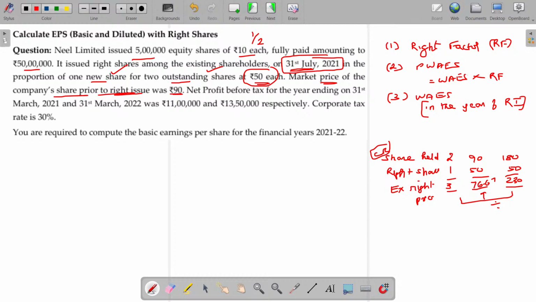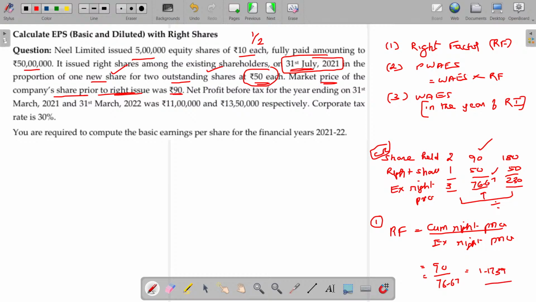So how can you calculate the right factor, sir? Right factor is equal to cum right price divided by X right price. Cum right price being 90, cumulative 90. After right issue, your price decreases to 76.67. Then the right factor being 1.1739. Clear? This is the right factor. Step number 1 over.